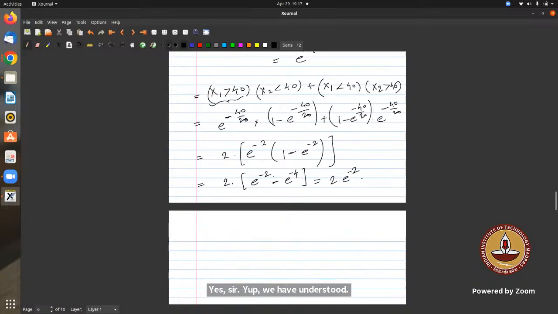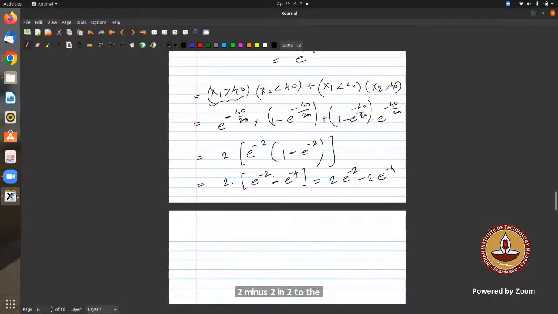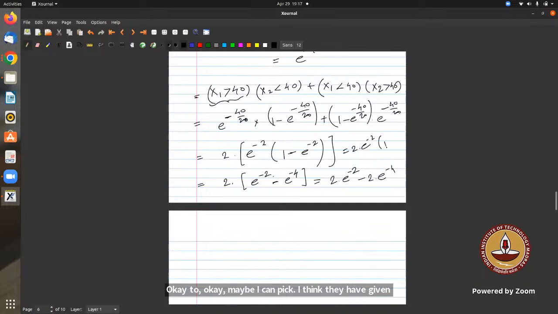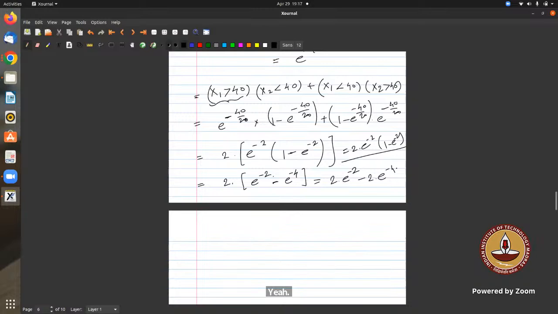2 into e to the power minus 2 minus 2 into e to the power minus 4, or 2 into e to the power minus 2 into 1 minus e to the power minus 2. I don't know which is the correct option, but I think they have given the solution until this point. Either of these three solutions is correct.